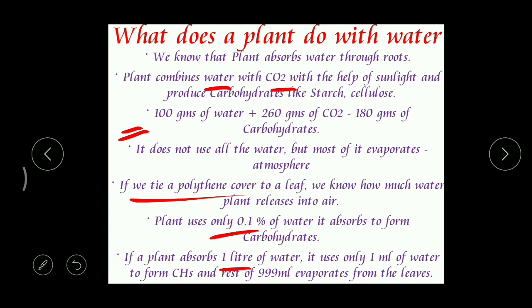So after a few hours or by the next day, if you observe that polythene cover, can you find any change? Yeah, what is that? Inside this polythene cover, we can find some droplets of water. How did we get that water? Yeah, that is because of transpiration. So from this simple activity, we can prove that transpiration takes place through leaves, or we can say the water is eliminated to the outside with the help of the stomata.